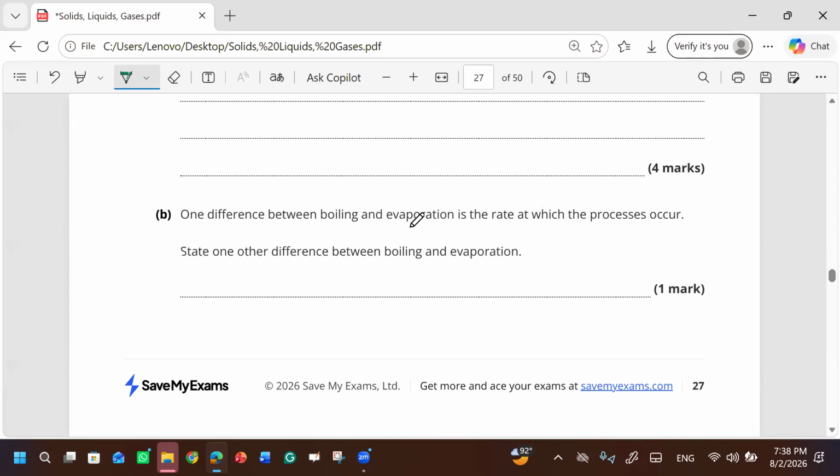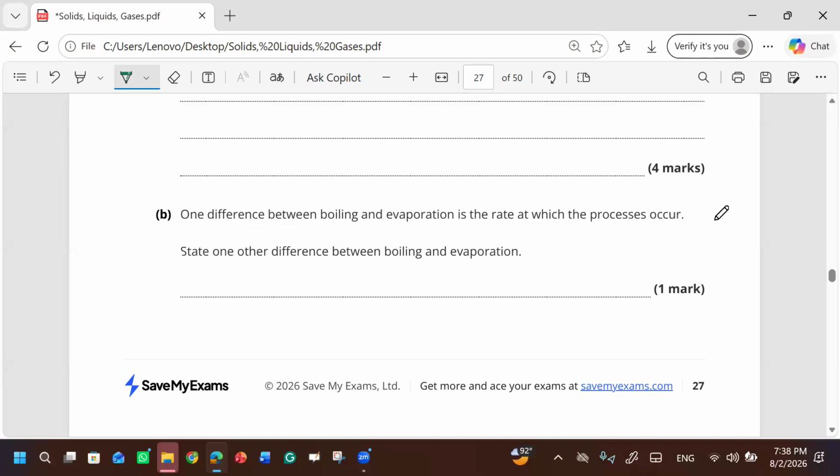One difference between boiling and evaporation is the rate at which the process occurs. What does it mean? At which time does the process occur? So boiling happens at a fixed temperature and evaporation happens at a different temperature.